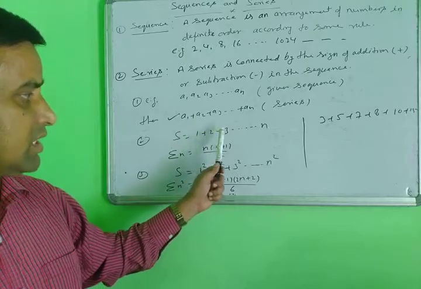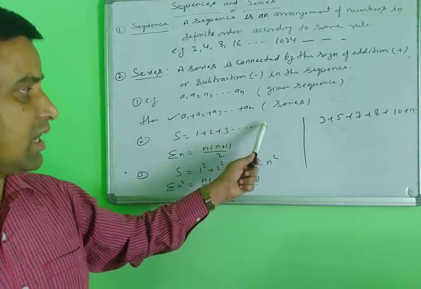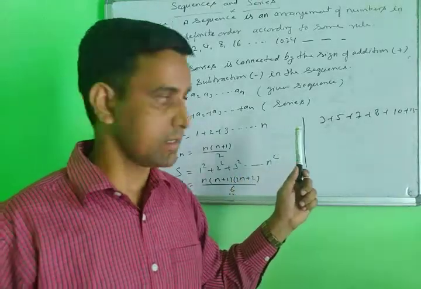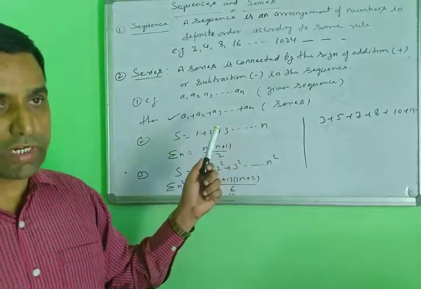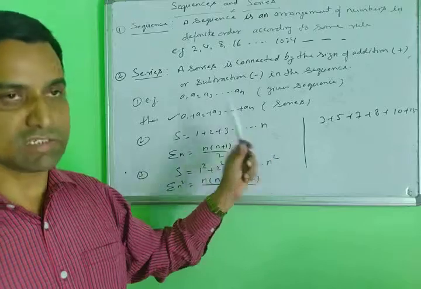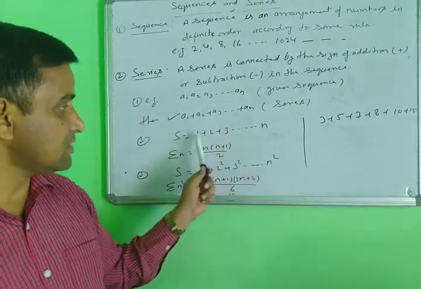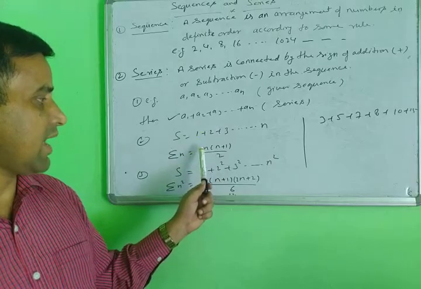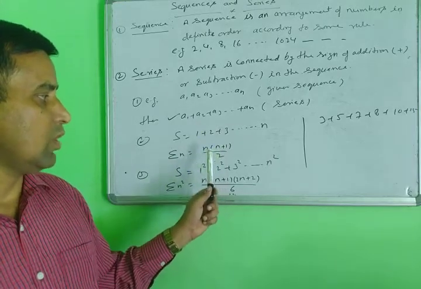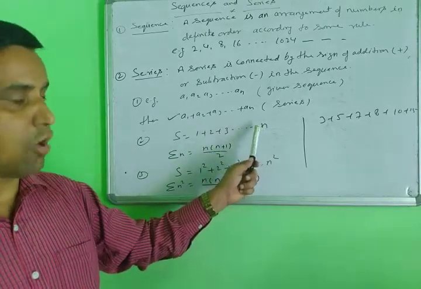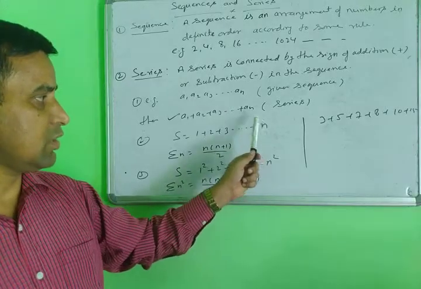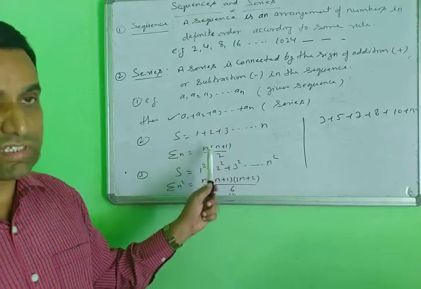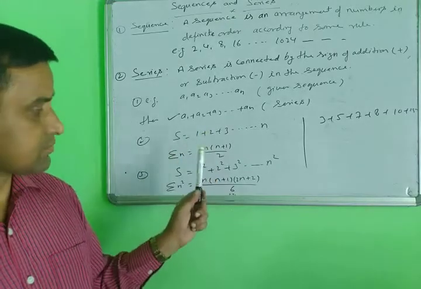But here is a special series without any gap: 1 plus 2 plus 3 plus 4 plus 5 plus 6. You need the last number. Suppose I require 10, or 100, or 200, or 500, then you write the last number here. For this special series, the sum formula is n into n plus 1 by 2. Here n is the last number, so you put it in the formula, and in one single step you get the answer.